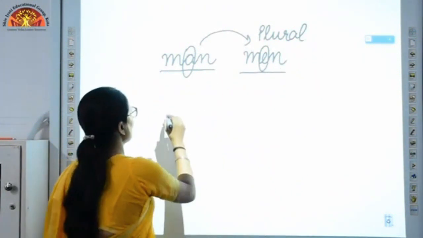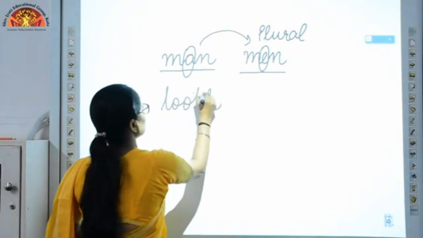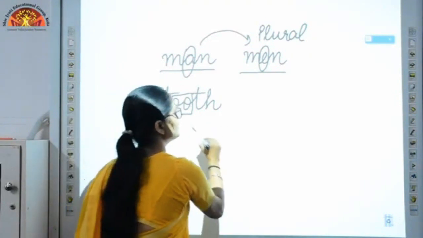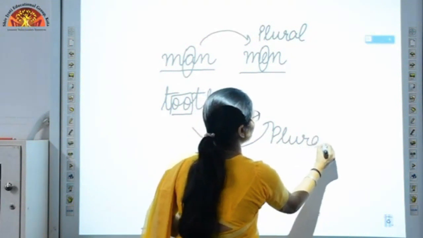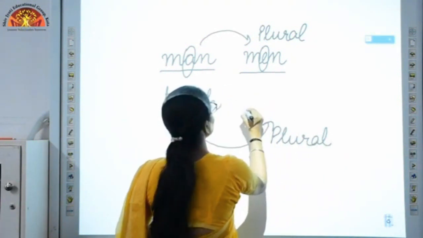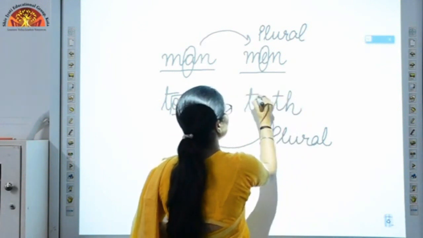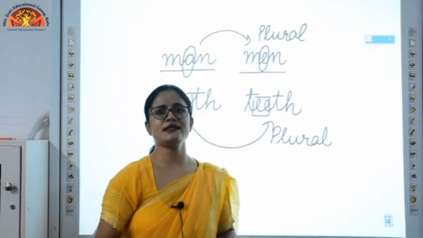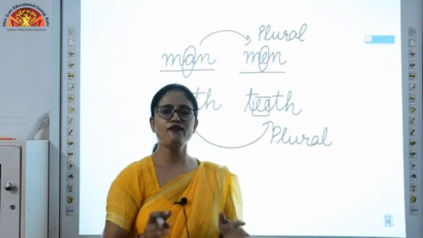If I am talking about a single tooth, so you can see double O is there. Now if I have to convert it into plural, what do I need to do? I have to replace double O with double E. When I am talking about more than one, I need to add double E and the word will be teeth. Okay, it is not tooths, it is teeth. Okay, so like this we have to change the vowels.